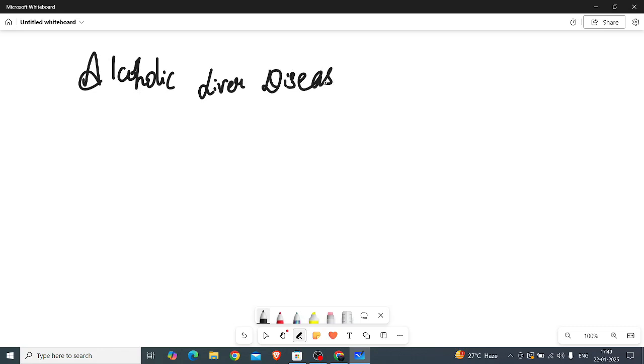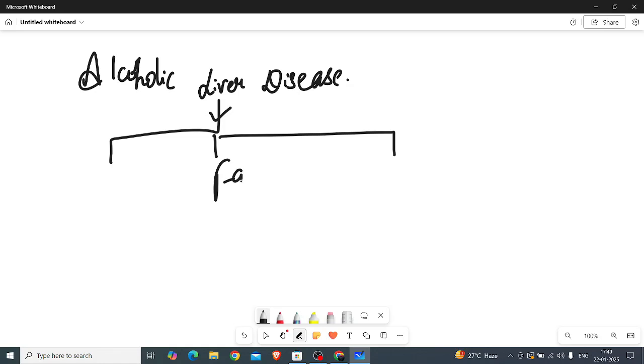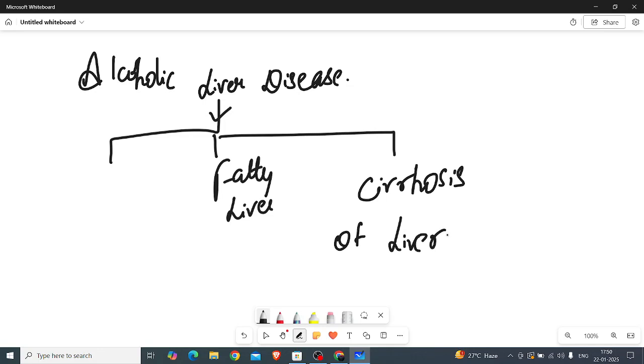So as we have seen now, in alcoholic liver disease cases, the persons get affected easily with fatty liver, cirrhosis of liver, and alcoholic hepatitis may happen.